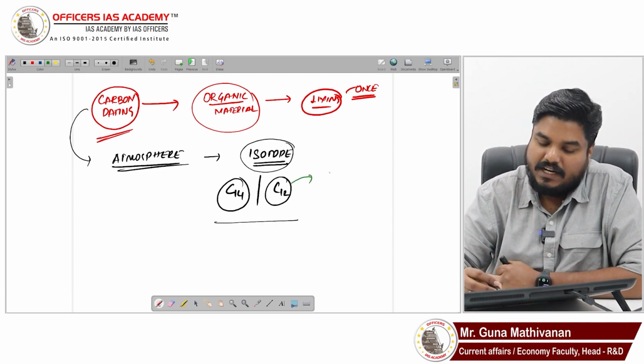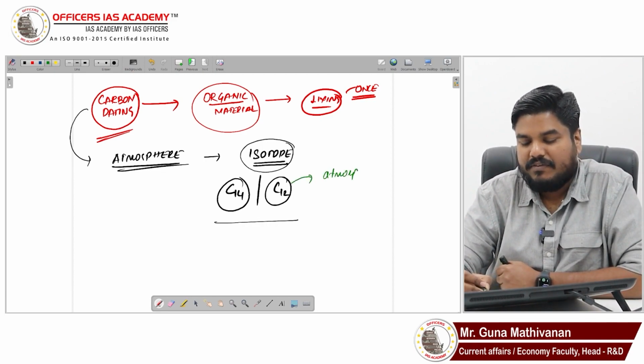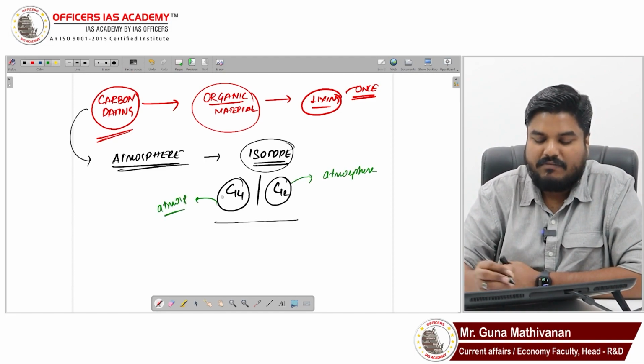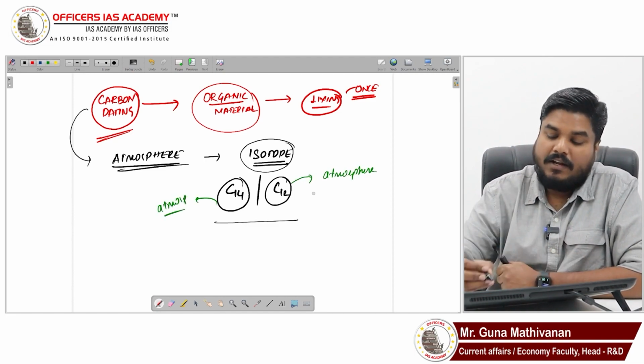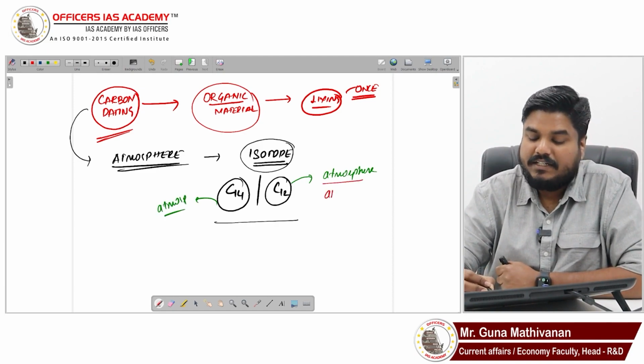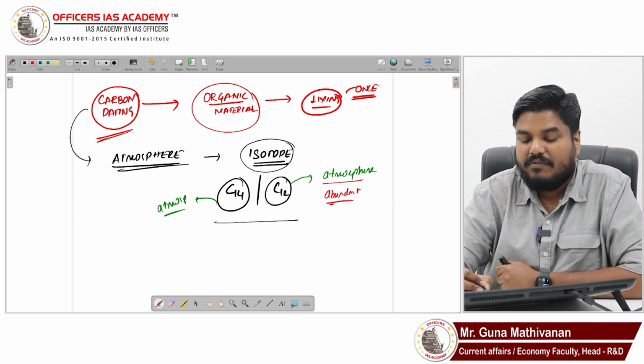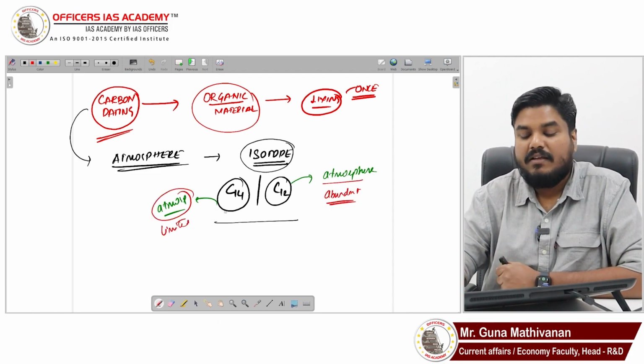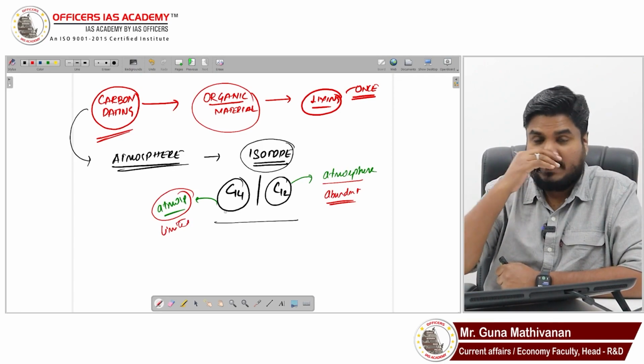Now, C12 is found in the atmosphere, and C14 is also found in the atmosphere. C12 is abundantly found in the atmosphere. C14 is relatively limited. C12 is abundant, C14 is limited.